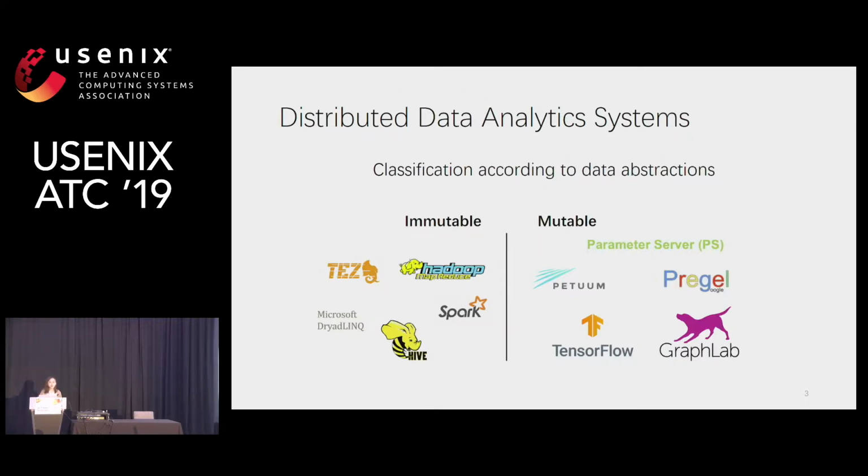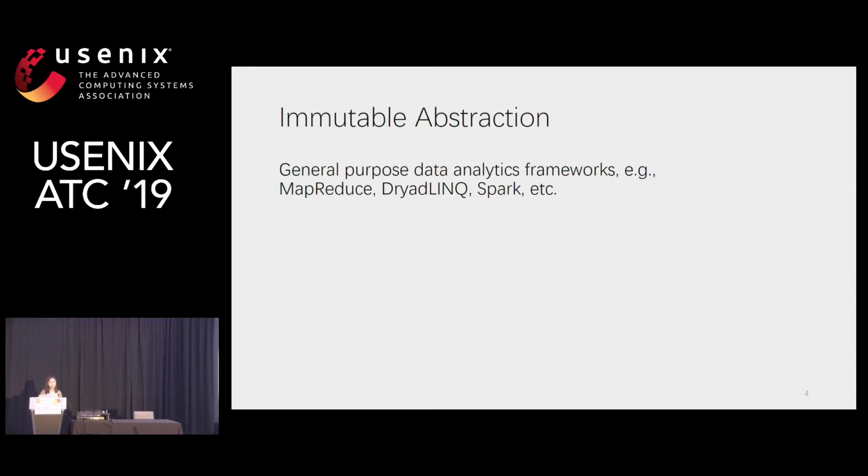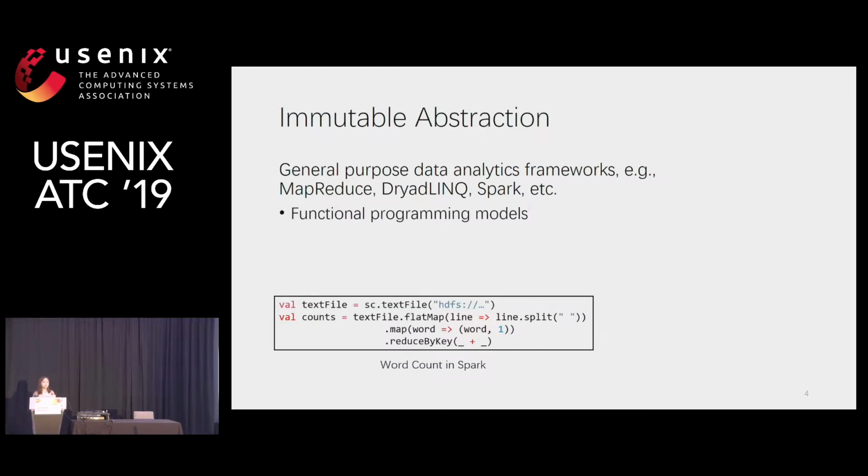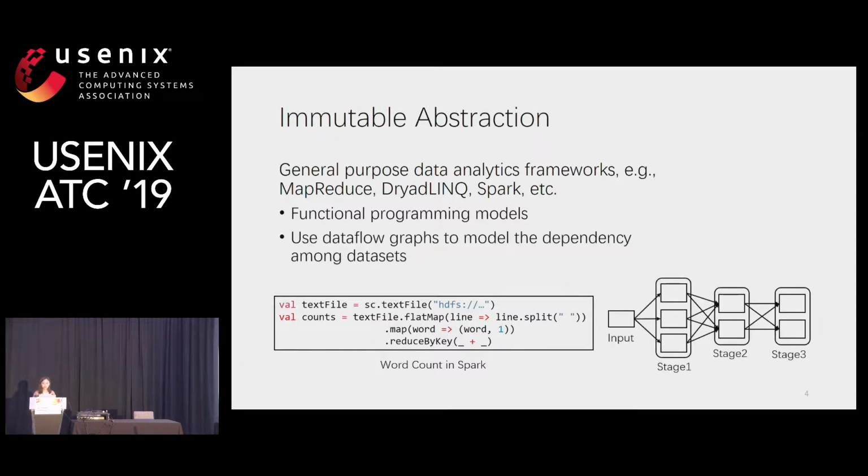We can roughly classify offline data analytics frameworks into two categories according to their data abstractions: immutable or mutable. So bulk processing systems such as Spark, MapReduce, and DryadLINQ adopt the immutable data abstractions, and let's call them immutable systems. One feature of such systems is a functional programming model, as shown in the Spark word count. And they use data flow graphs to model the data dependencies among data sets.